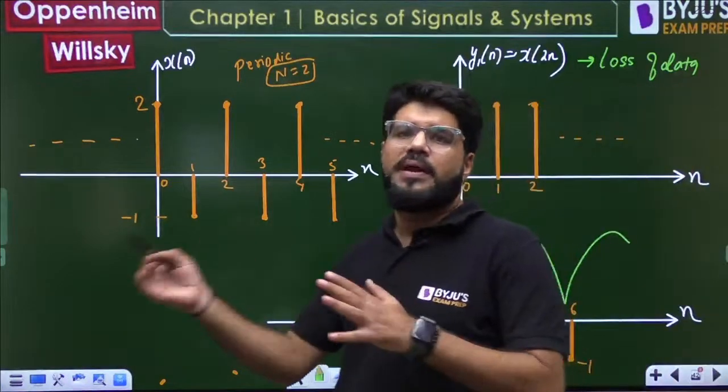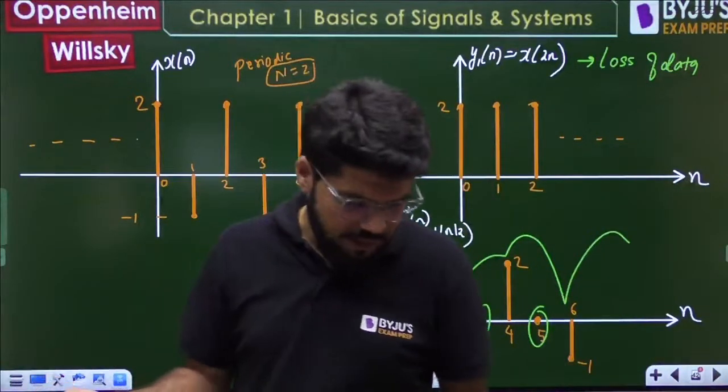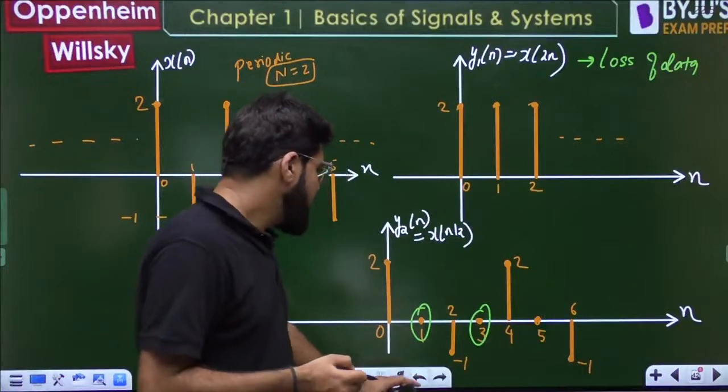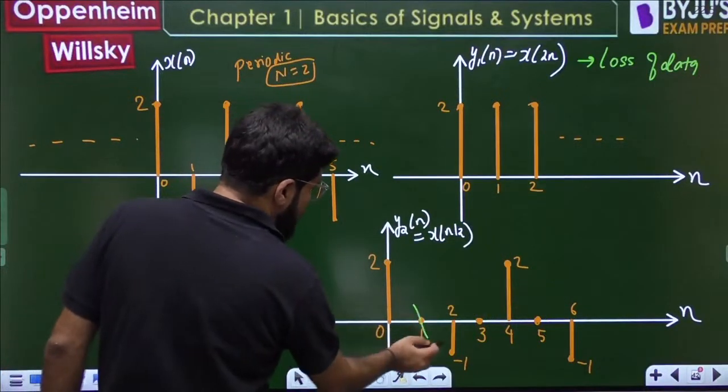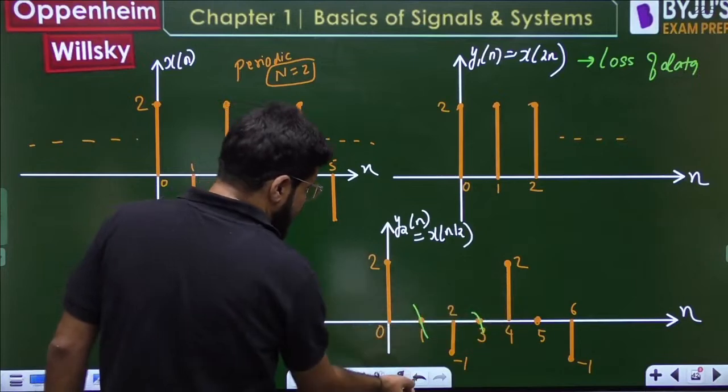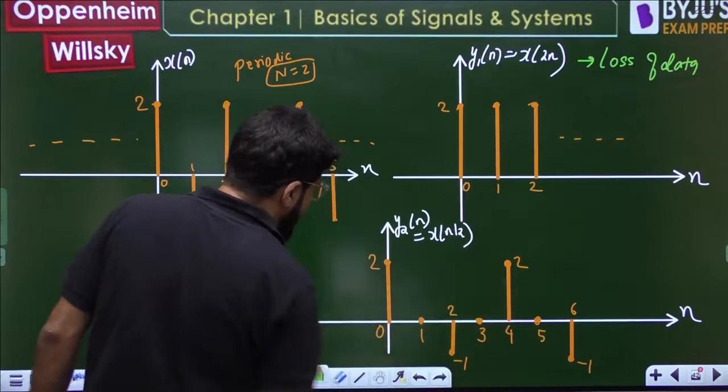After every 2 samples it is repeating. So there is no problem. Only these zeros will be lost, but the rest of the values are also repeated in nature.